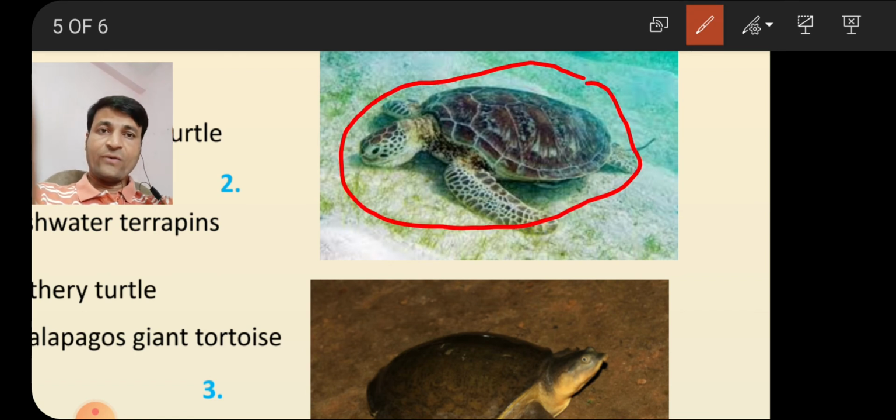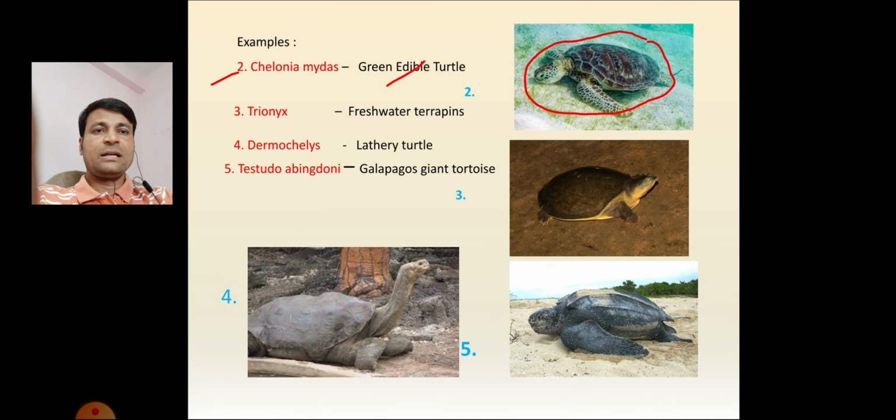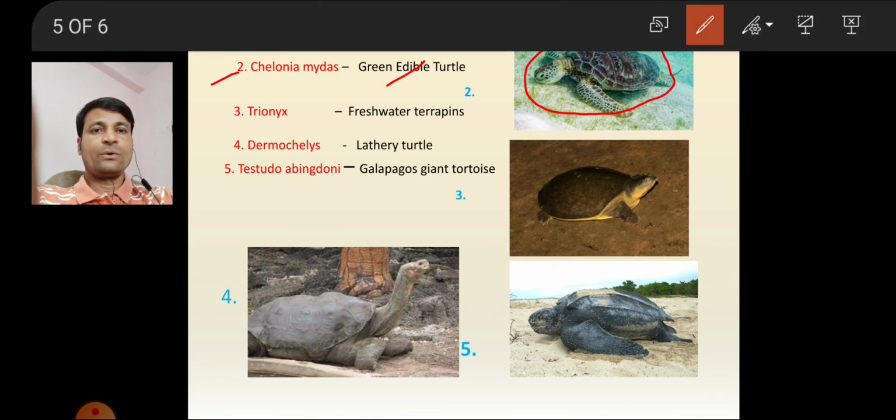It is found in the coastal area of West Bengal. This green edible turtle weighs 200 kgs. That is the second example, Chelonia midas.